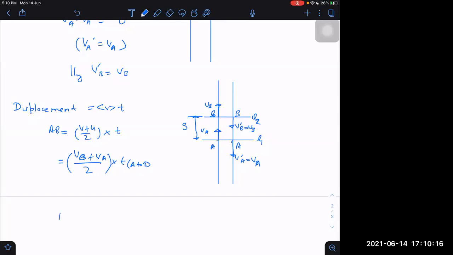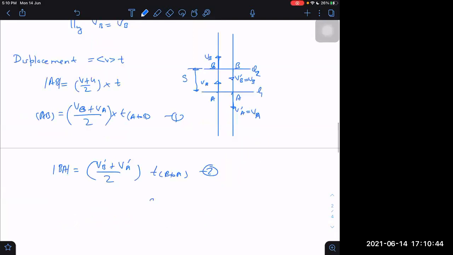What about B to A? B to A we can write now: V dash B plus V dash A divided by 2 into T from B to A. Now do one thing, divide equation 1 by equation 2.